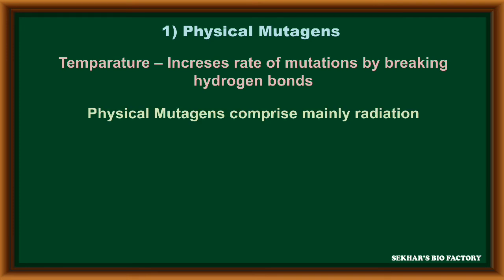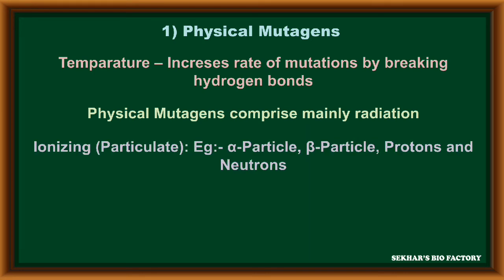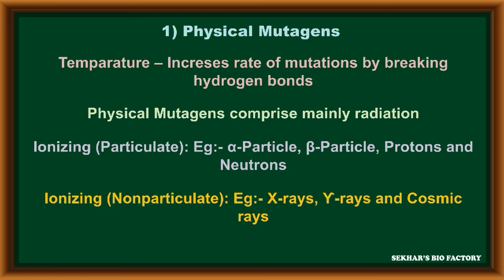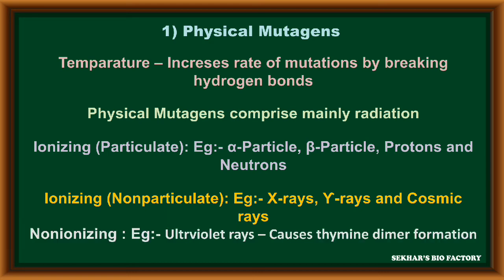Physical mutagens also include mainly radiation. Ionizing particulate radiation like alpha particles, beta particles, protons and neutrons can cause mutations. Ionizing non-particulate physical mutagens are X-rays, gamma rays and cosmic rays. Non-ionizing radiation like ultraviolet rays causes thymine dimer formation in the structure of DNA.